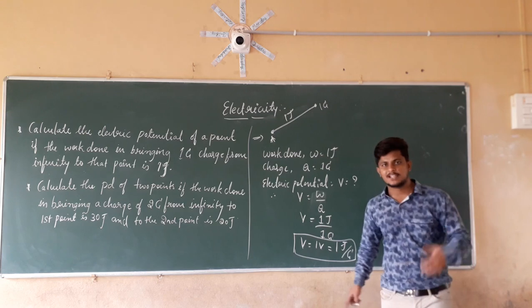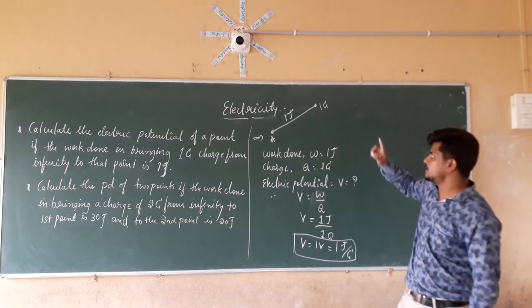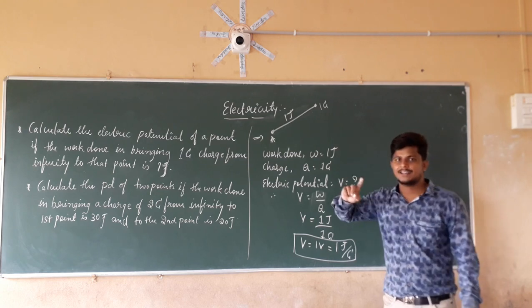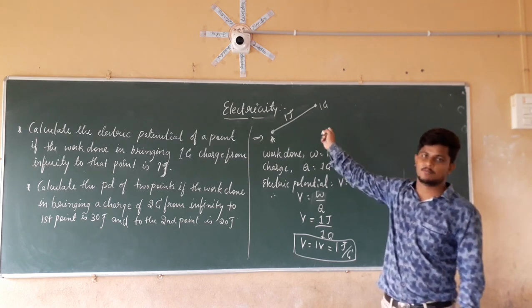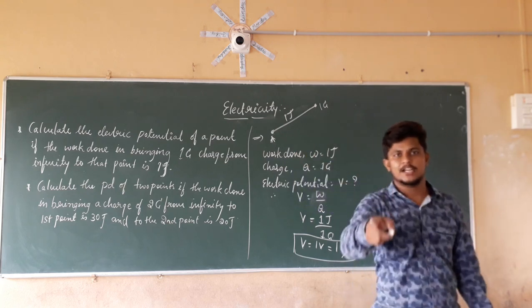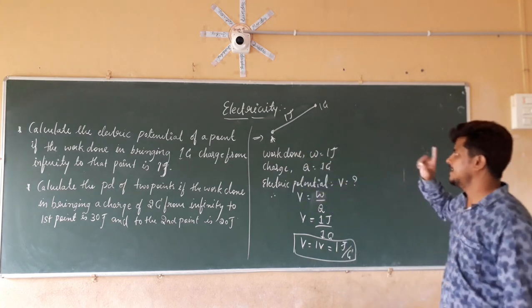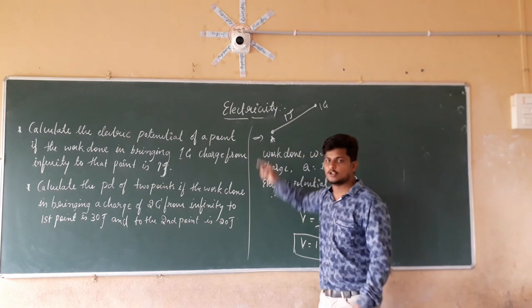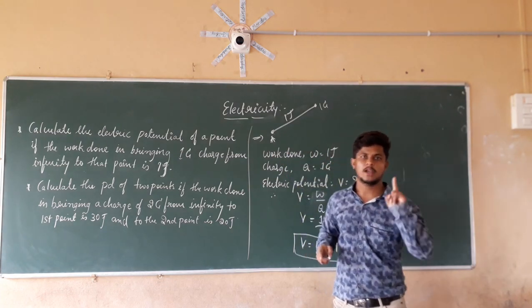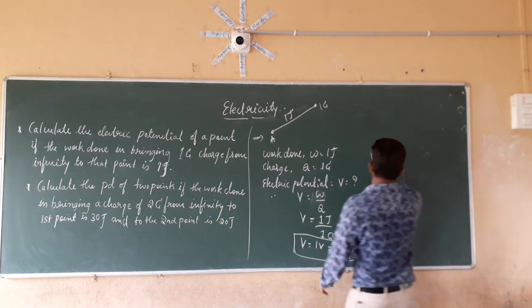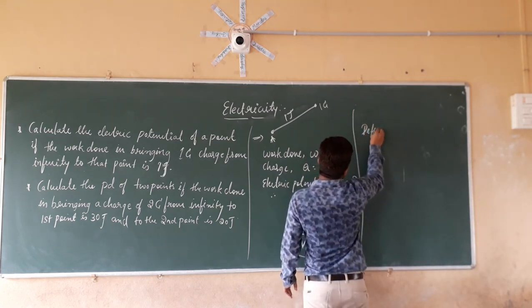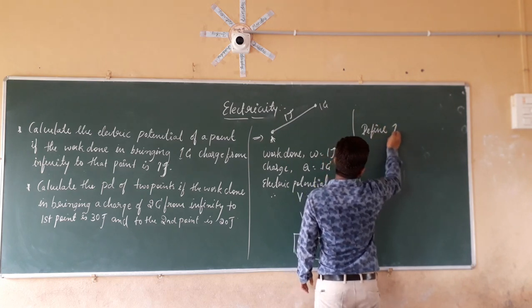In the examination they are going to ask define 1 volt.